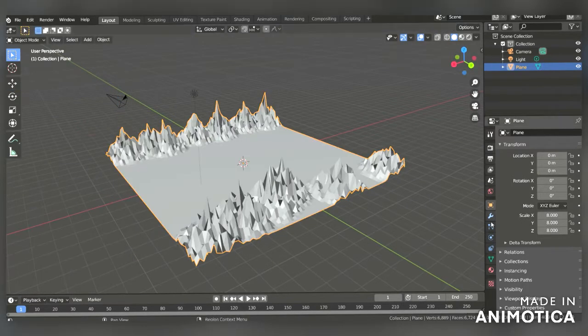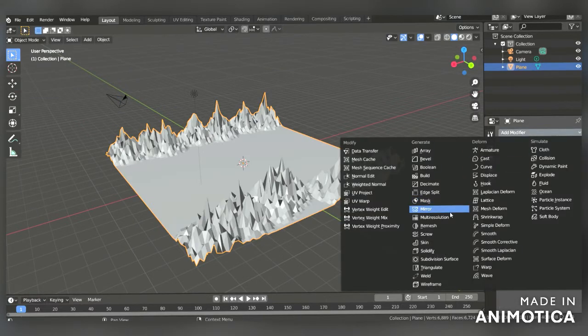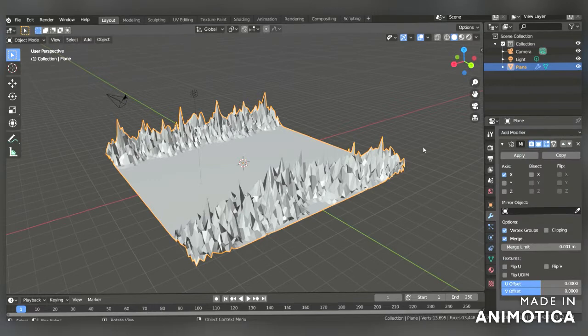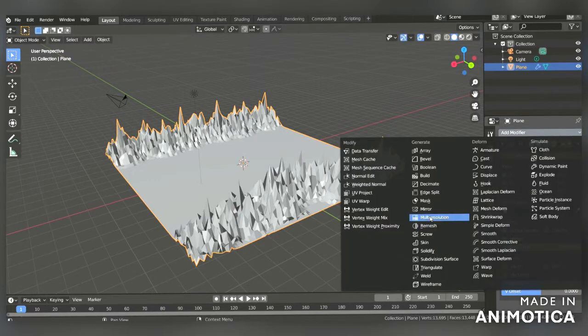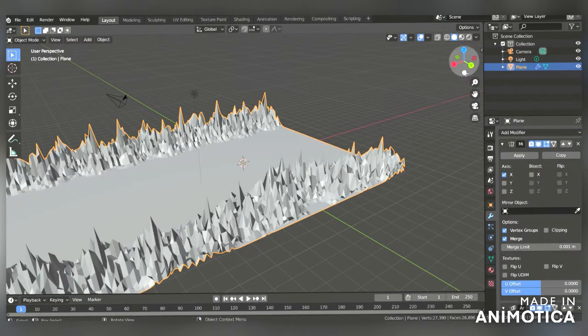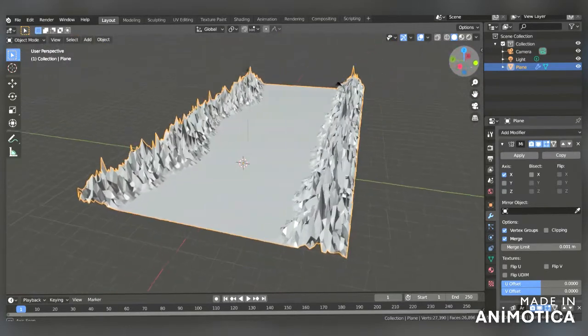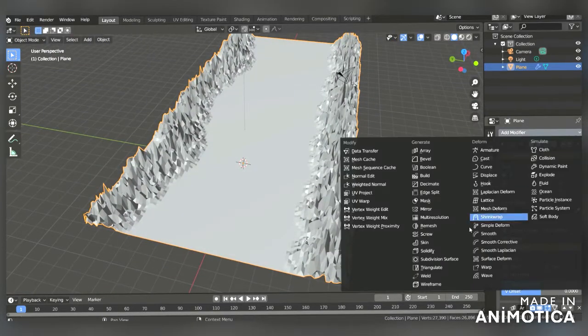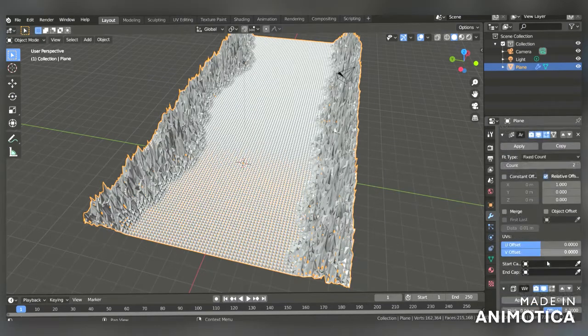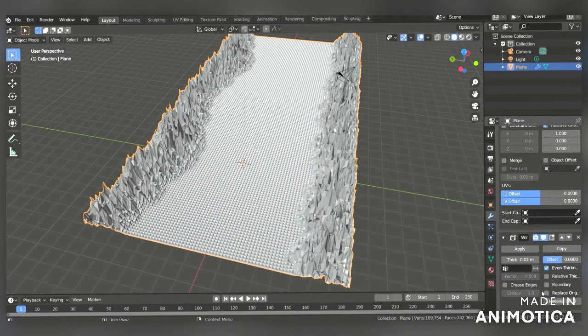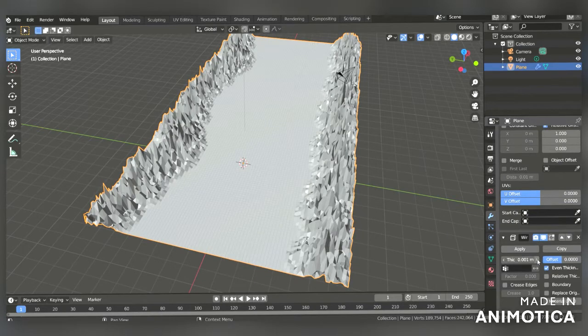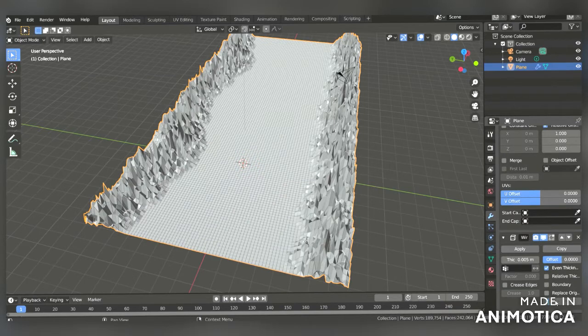Now press Tab to go to object mode and add modifier. Add a mirror modifier. Now go to add modifier again and add an array modifier. Now one more time go to add modifier, add a wireframe modifier. Here deselect the replace origin, decrease the thickness and increase the material offset to 2.